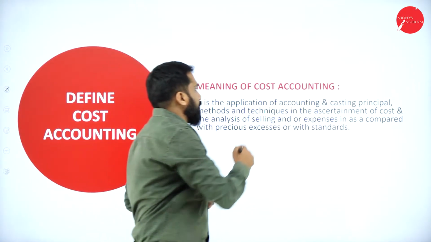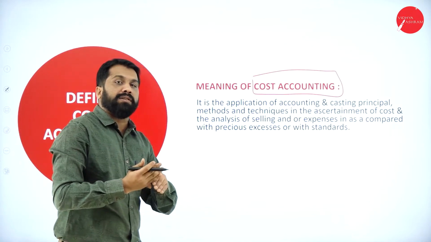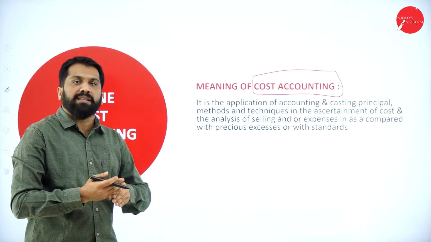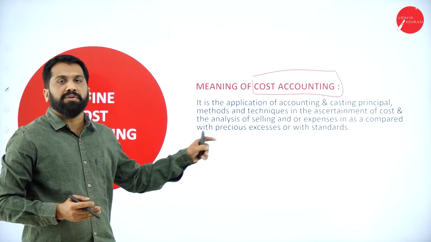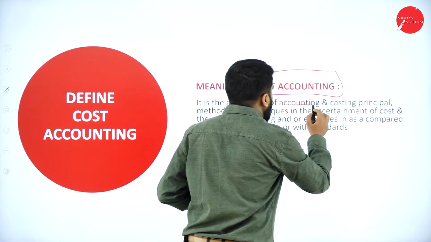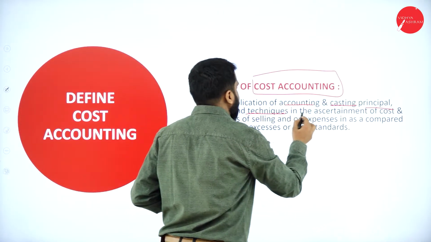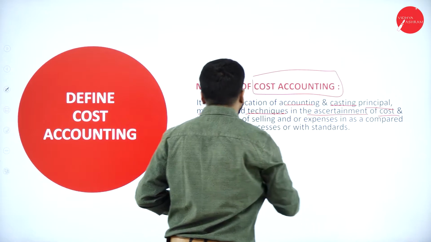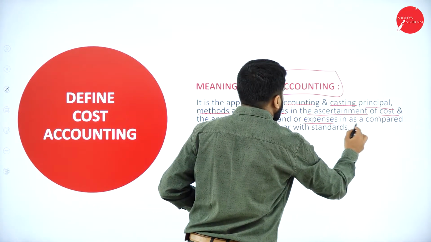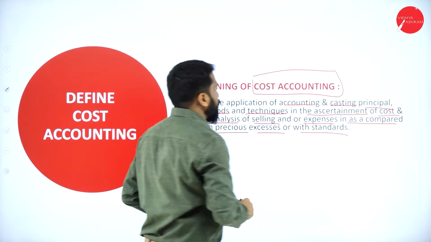Now we will understand what cost accounting is. Cost is different, accounting is different. It is on the same path, but we have additions in cost accounting. It is an application of costing, principles, methods and techniques in the ascertainment of cost and the analysis of savings and excesses compared with standards.